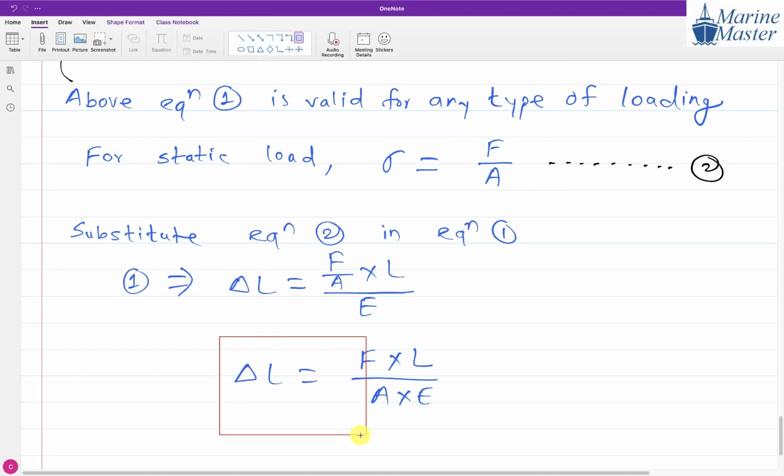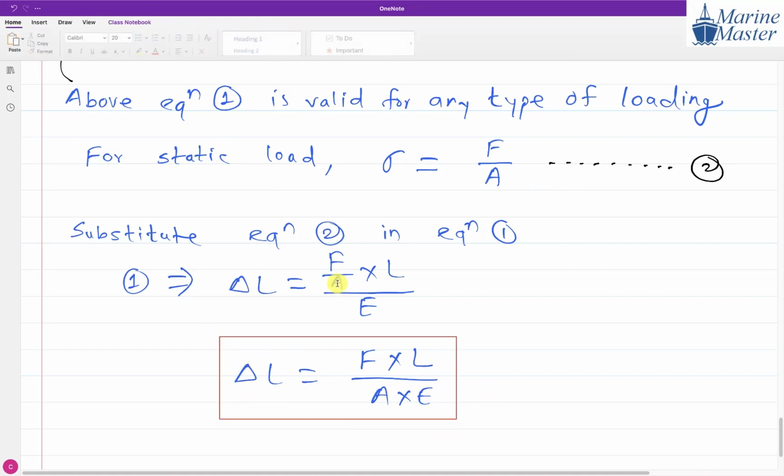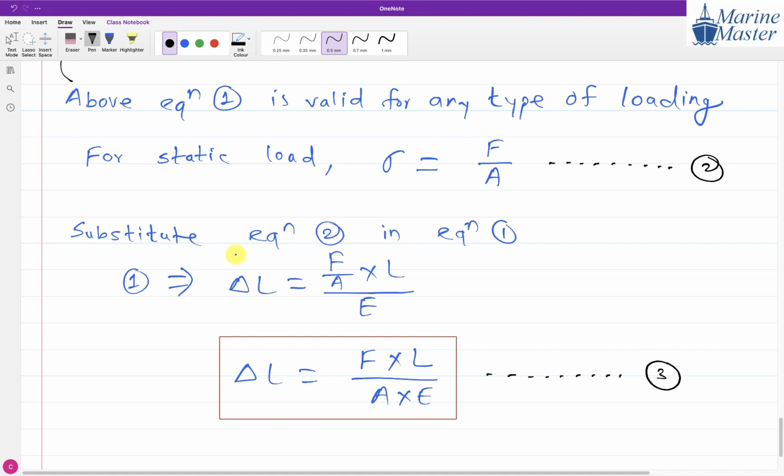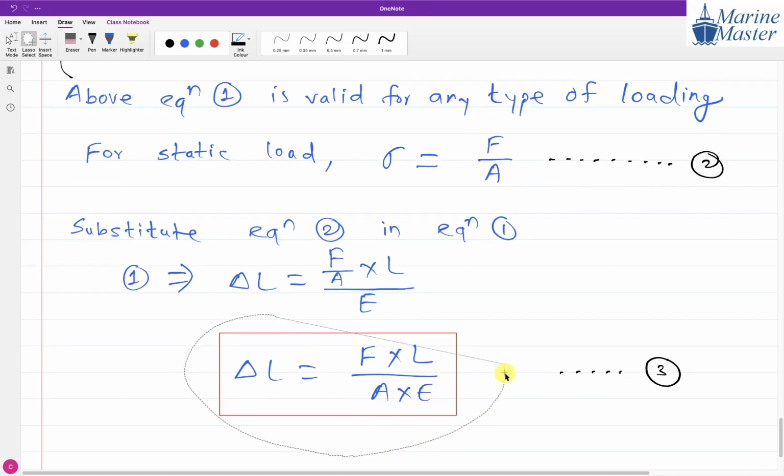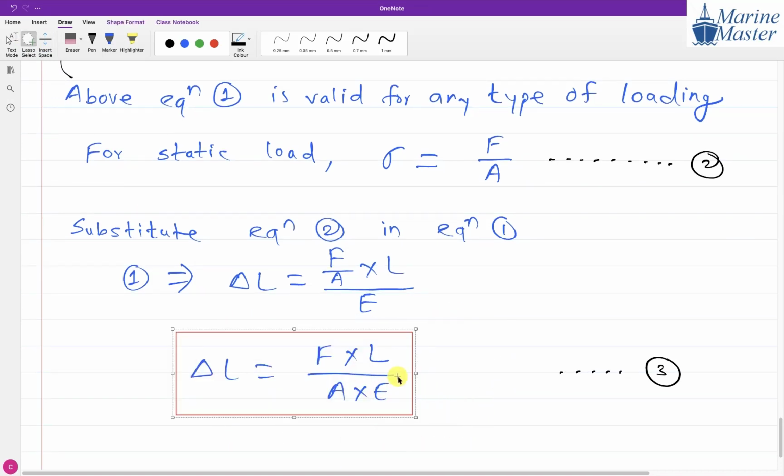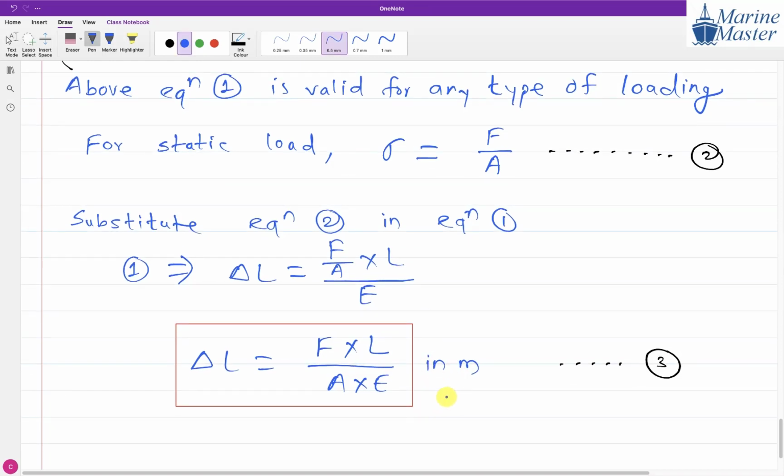But the condition for applying this relation is what? We will say this is our equation number 3. Now what will be the unit of delta L here? Meter. Change in length, the unit will be meter. So here delta L must be in meter.